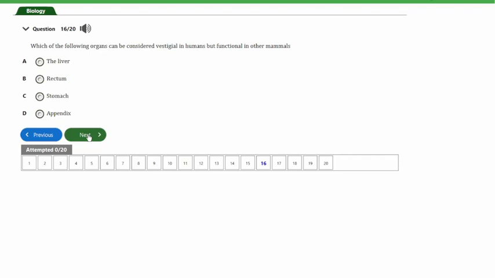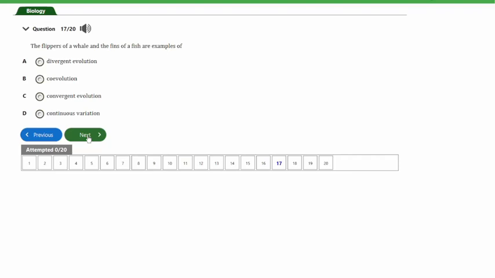So let's look at the next question, and that's question number 16. The question says, which of the following organs can be considered vestigial in humans but functional in other mammals? So guys, we've already answered this question previously, and the answer is appendix, and that's option D here. So guys, let's look at the next question.